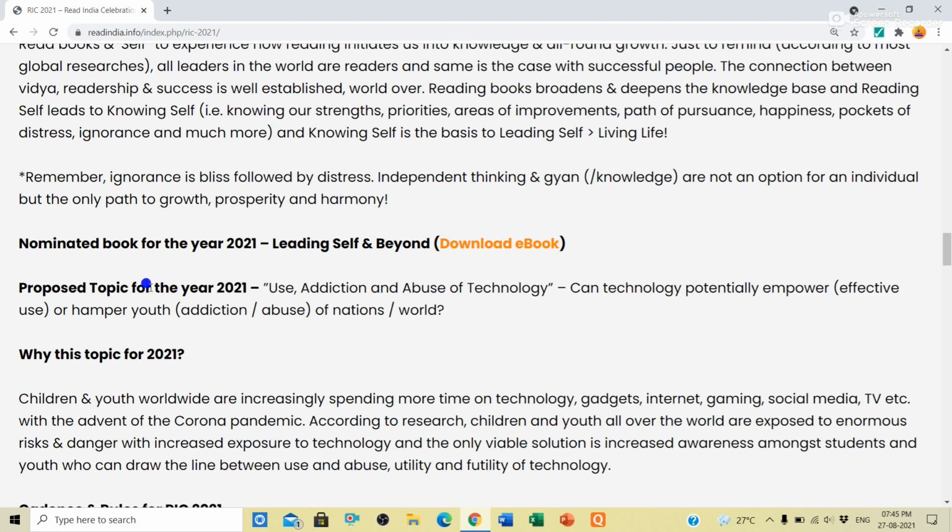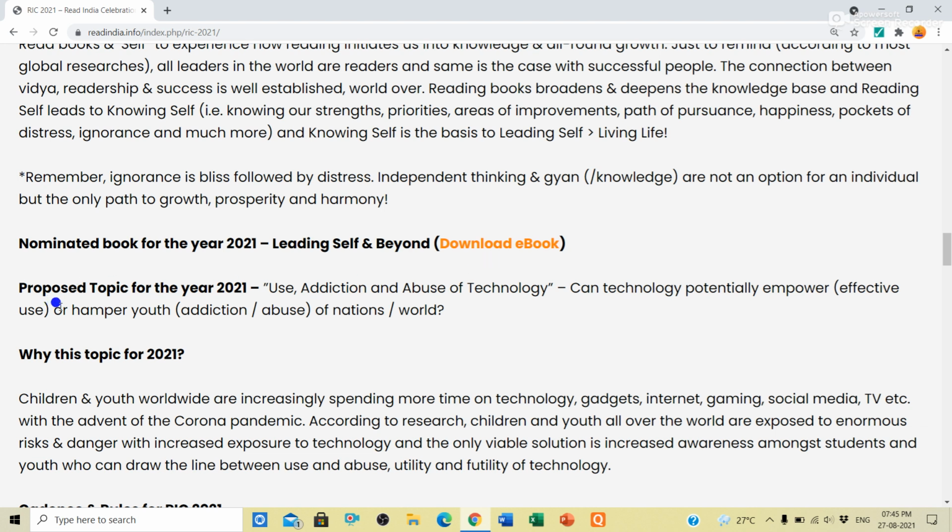Now, the nominated book for the year 2021. This year the nominated book name is Leadership, Leading Self and Beyond. Here is the link to download the ebook. I will also send the book in your class group. If you are not a student from our school, you can click on download ebook, written here in saffron color. If you click on it, the book will be downloaded to your mobile or laptop.